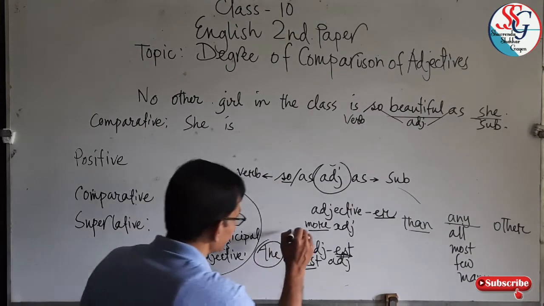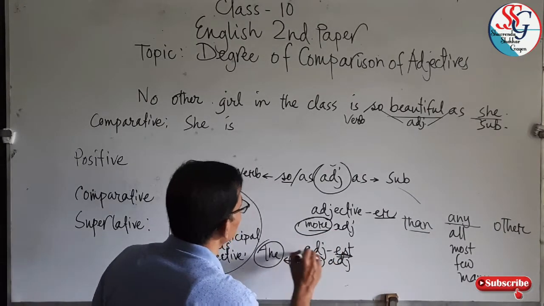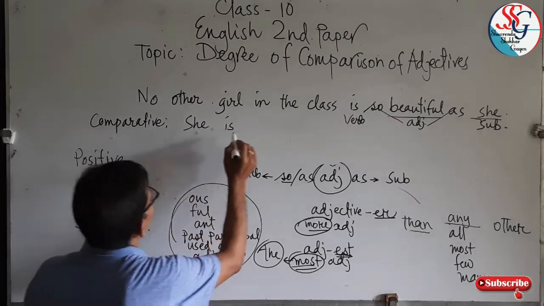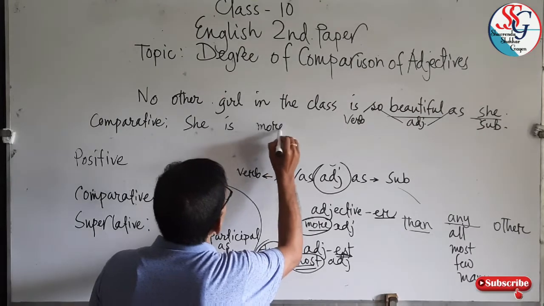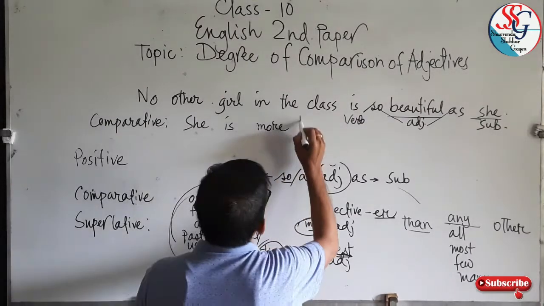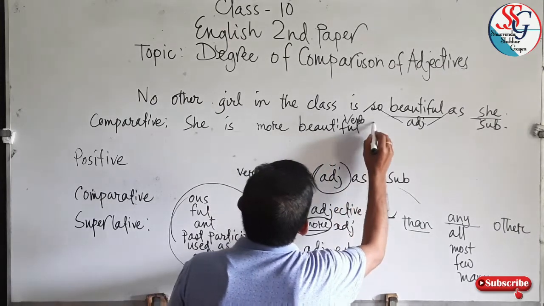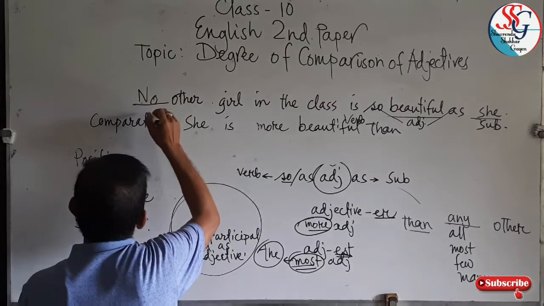You have to write more, most. So, she is more beautiful than, no should be changed into any.